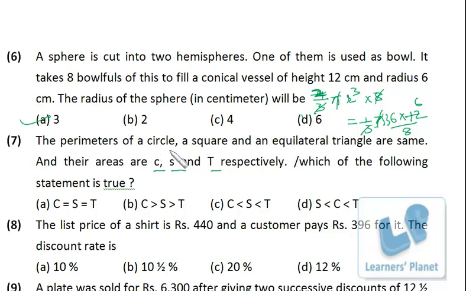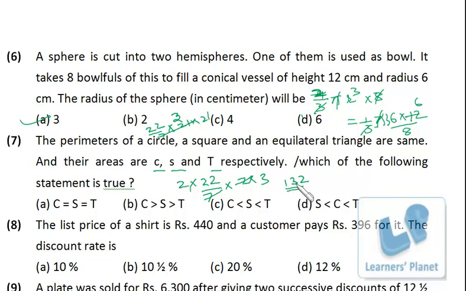So the perimeter is 2 into 22 by 7 into 21, right? So it is 44 into 3, that is 132. That is the perimeter of the circle. The perimeter of the square is the same, and the perimeter of the equilateral triangle is also the same. Now the area of the circle will be pi r square, so that is 22 by 7 into 21 into 21. So it is 22 into 63, do not multiply, let's see later on.